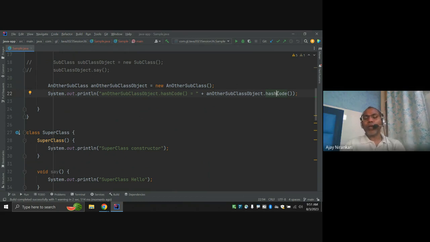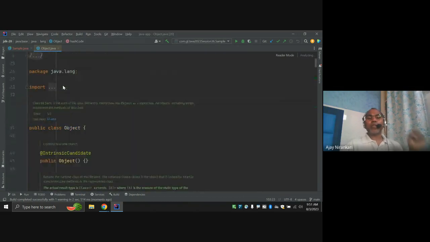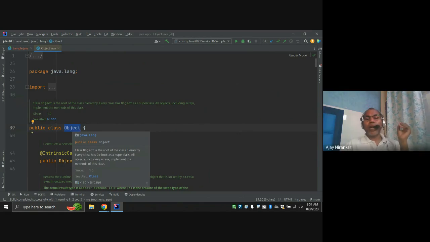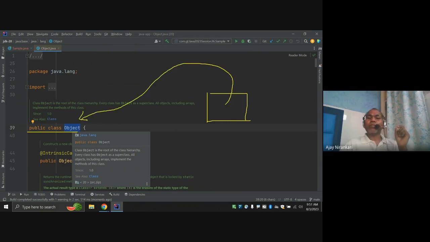This hashCode method comes from the superclass of all classes. By default, Java provides this class. Object is the class provided by the Java library, and whenever you write any simple Java class like class Test, by default the compiler makes inheritance from this class. It becomes the superclass and this is your child class.